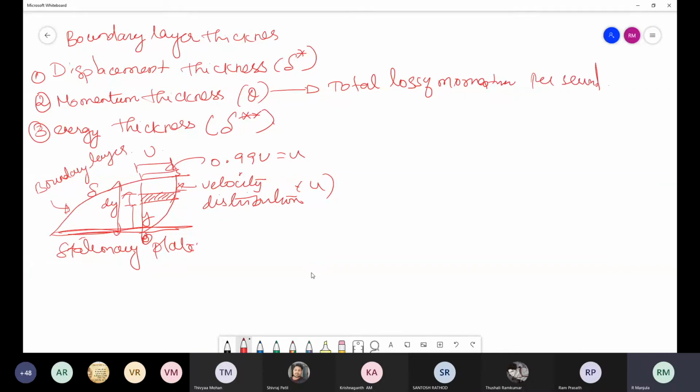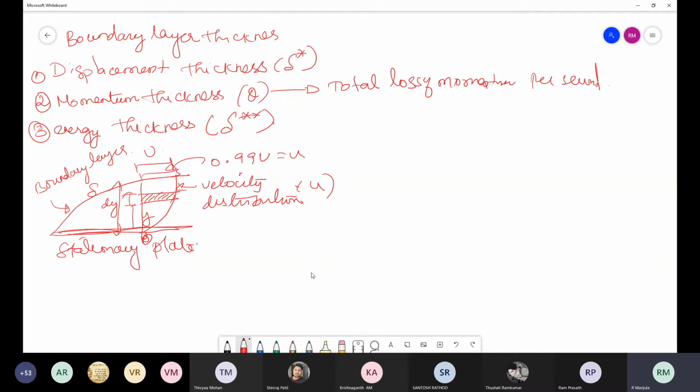Second is equal to if it were passing through a stationary plate. So it is defined as the distance through which the total loss of momentum per second should be equal to if it were a stationary plate. So that is nothing but theta. Suppose if there is a stationary plate, the total loss of momentum per second is equal to the momentum thickness.